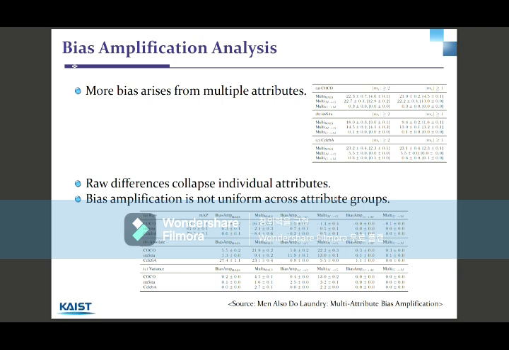Here are the results and analysis of the bias amplification. We can see that more bias arises from multiple attributes, and raw differences collapse individual attributes, but they still survive in multiple attributes. Also, bias amplification is not uniform across attribute groups.